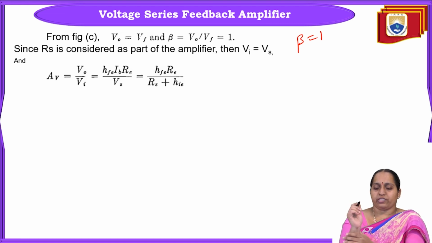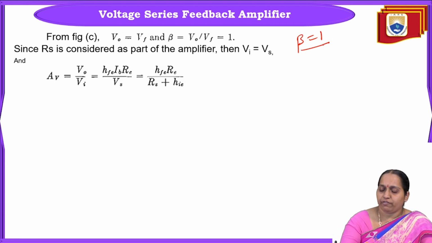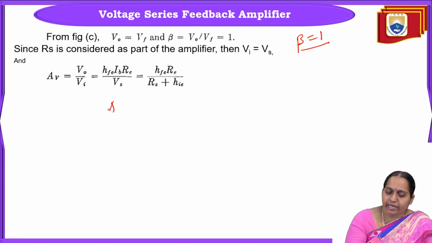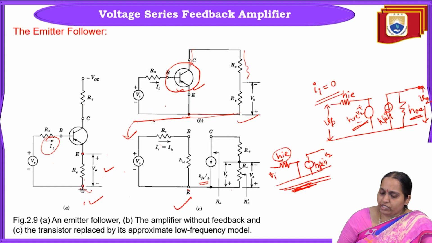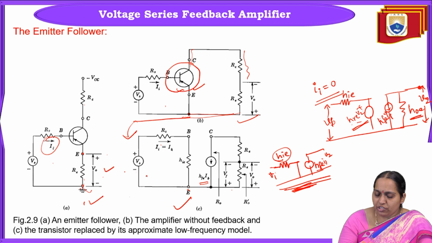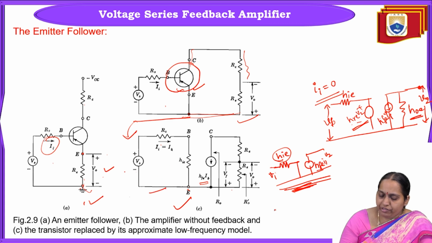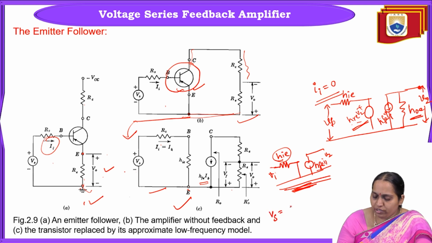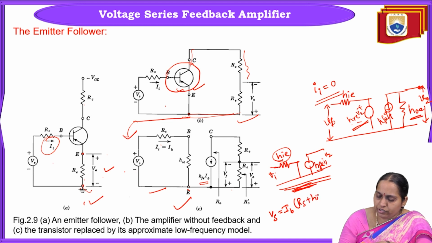Now, we have calculated beta. After finding the value of beta, what are we going to do? We need to find out the gain without feedback, AV equal to Vo by Vi. If you look at the previous circuit and apply KVL to this input loop, what do you get? Vs equal to, what is the current flowing through that? IB into RS plus HIE. So Vs equal to IB into RS plus HIE.